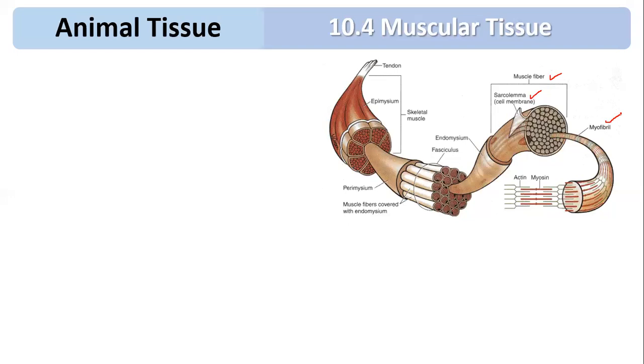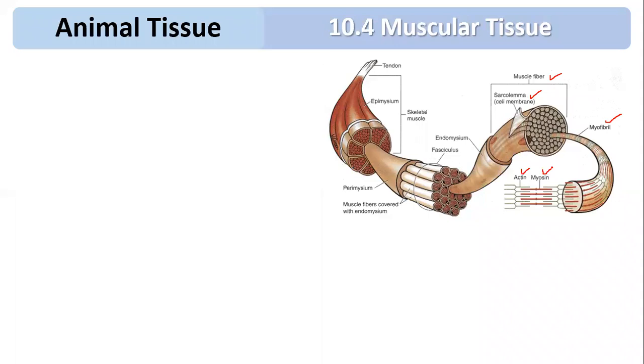The next property is the nucleus. They may have one nucleus or many nuclei. Then if you observe the myofibrils, they are made up of proteins called actin and myosin. Can you see in the diagram? This is actin, this is myosin. Myosin are thick filaments, whereas actin are thin filaments.